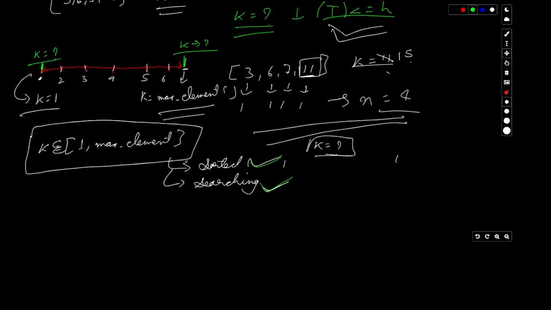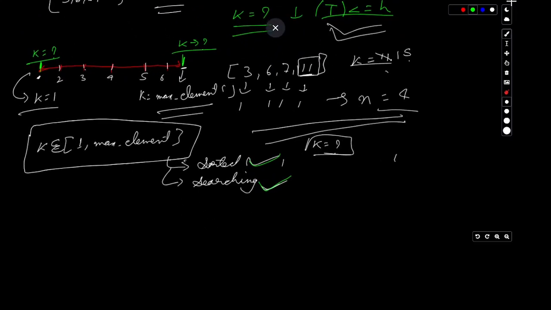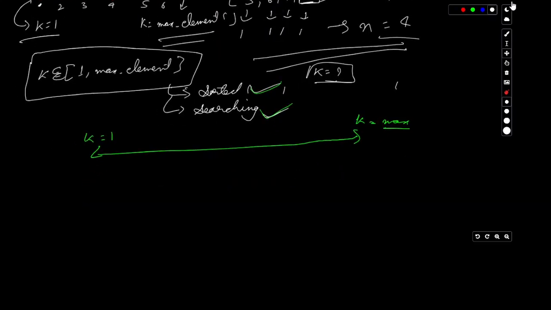So if we take this range where k equals 1 to k equals max element within the array, we can have the basic setup for a binary search, by taking a low and a high, we will obviously have a mid value.